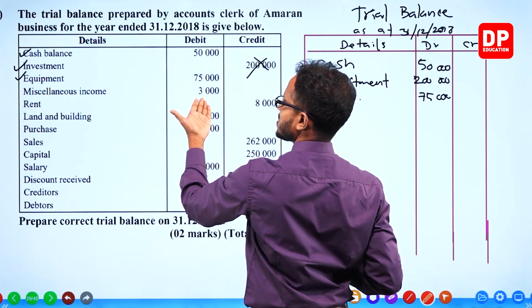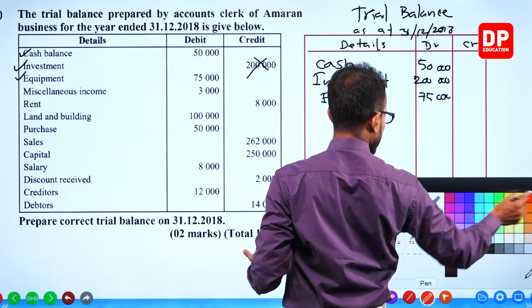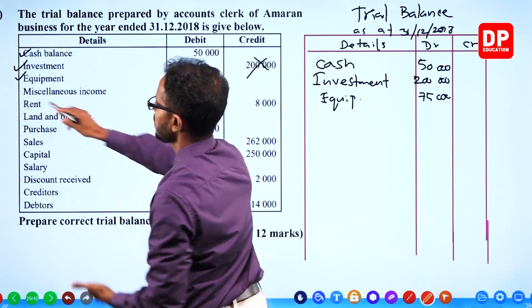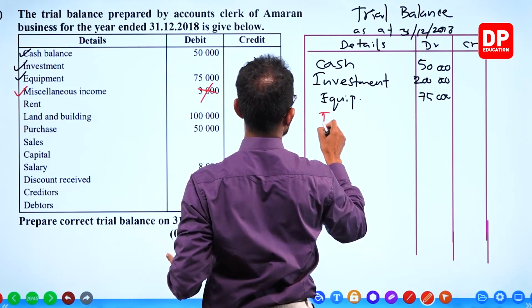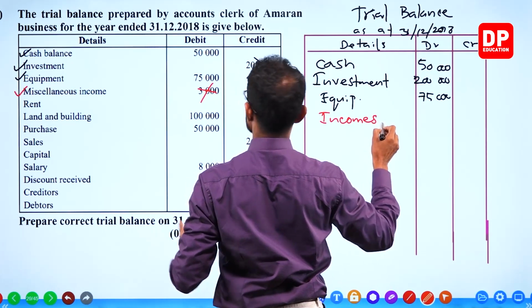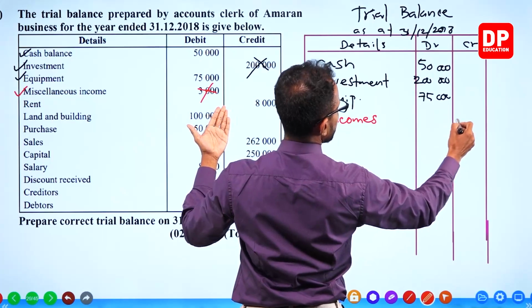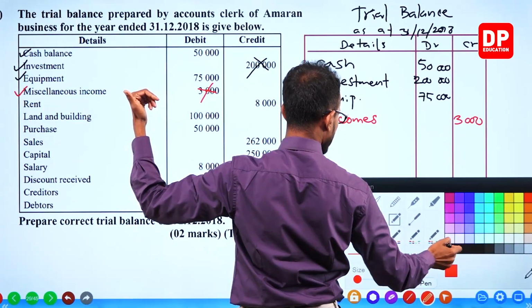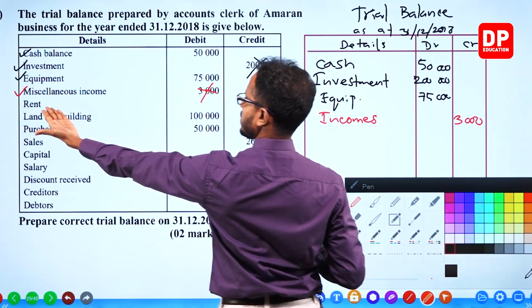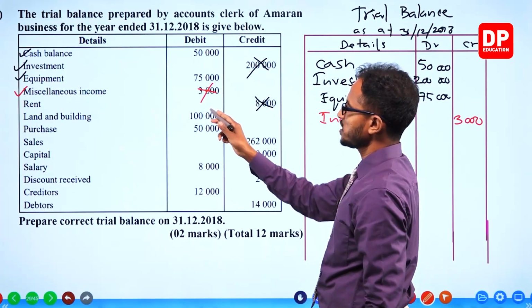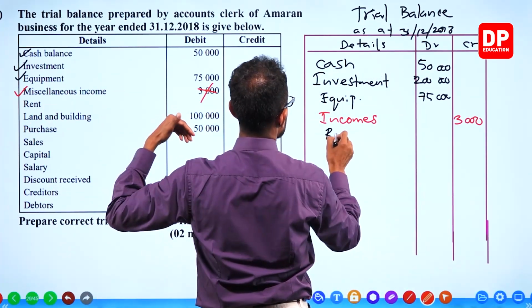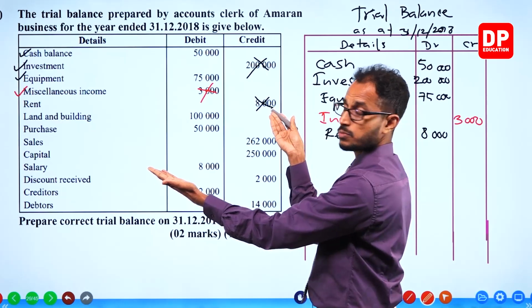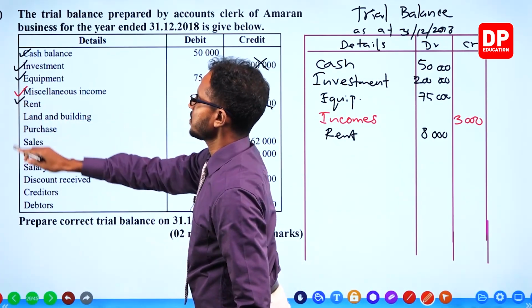Miscellaneous income, it's debited. It's wrong. Income should be in the credit column. Miscellaneous income, take it, tick it. I'll just write incomes, okay? 3,000 should be credit. Rent, again the rent is credited. It's wrong. It should be debited. Rent 8,000 should be debit. Take it and tick it.